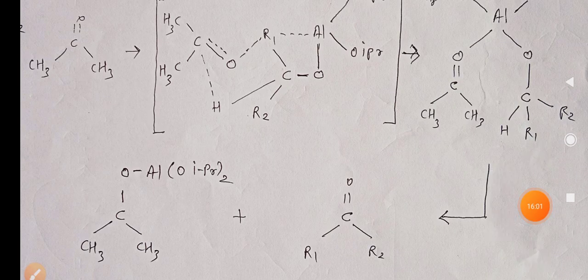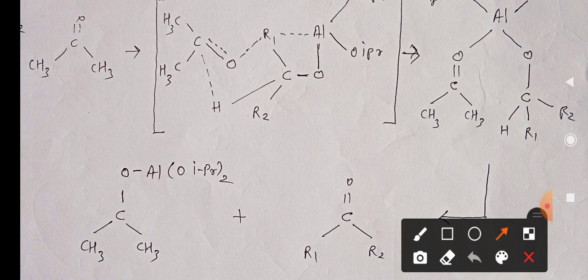After that, this rearrangement product again undergoes breaking of a bond. During this breaking of bond, the aluminium-oxygen bond breaks here, which gives rise to the formation of R1 C double bond O R2.